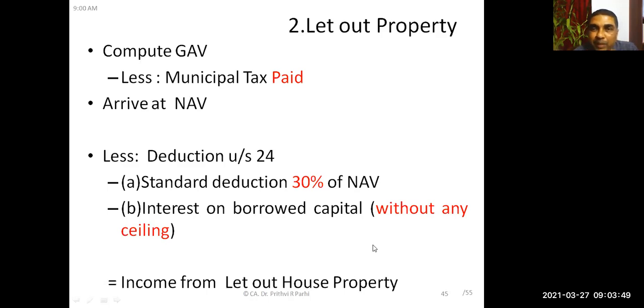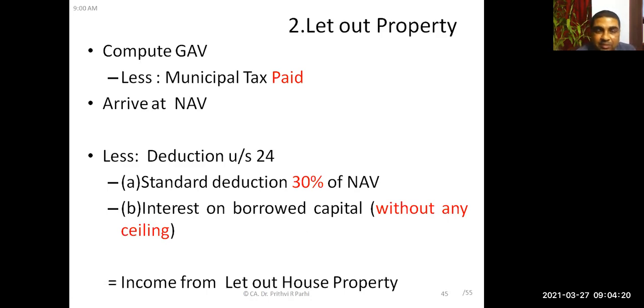In case of self-acquired house property, there was a ceiling either up to 2 lakh rupees or up to 30,000 rupees. But here there is no ceiling. That means any amount can be claimed as interest on borrowed capital. Suppose interest on borrowed capital is 2,50,000 rupees, 2,50,000 rupees can be claimed here. It's not limited to the upper cap of 2 lakh rupees. After making these 2 deductions, you'll be getting income from let out house property.